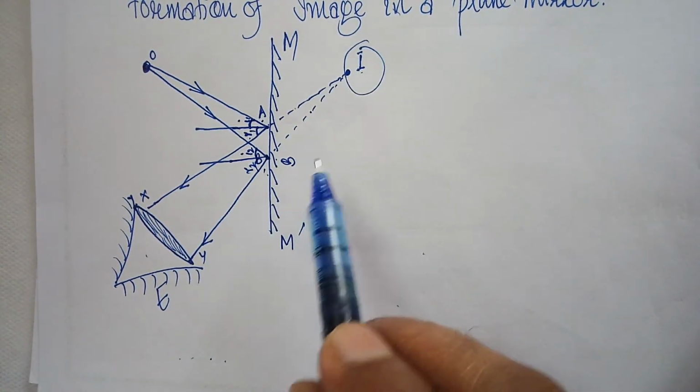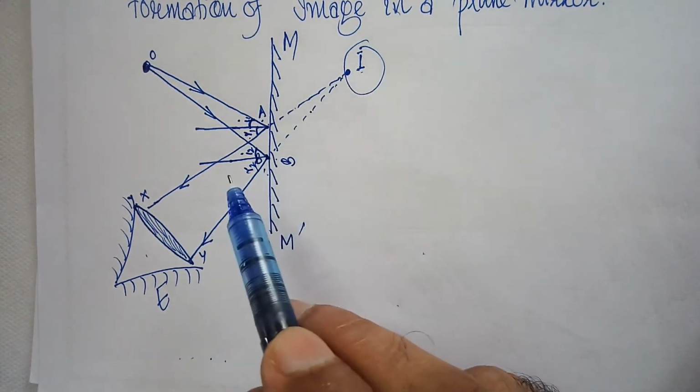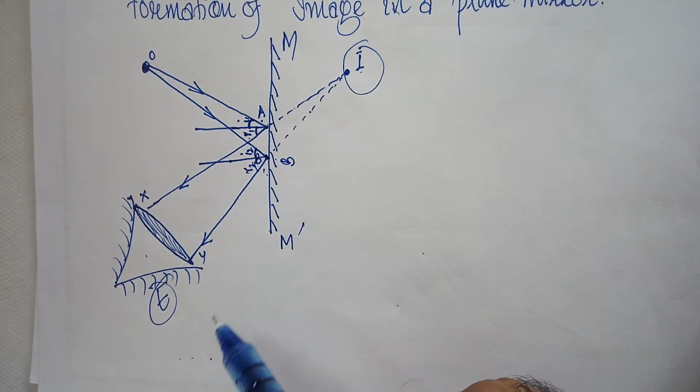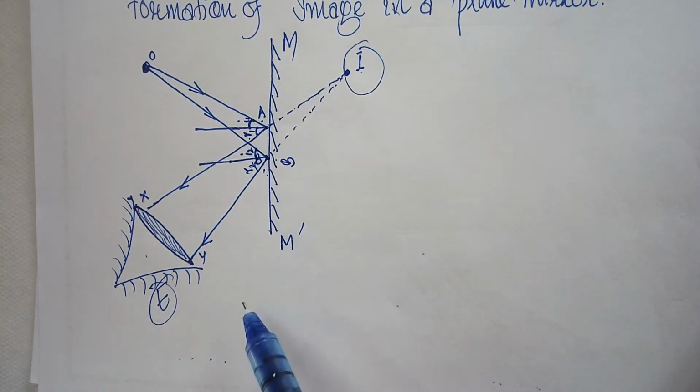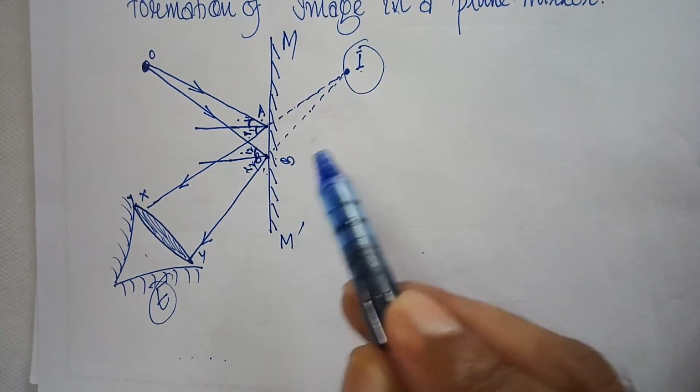Now, when the reflected rays AX and BY enter the eye of a person at a position E here, the eye sees the rays of light in the straight line direction in which the reflected rays enter it.